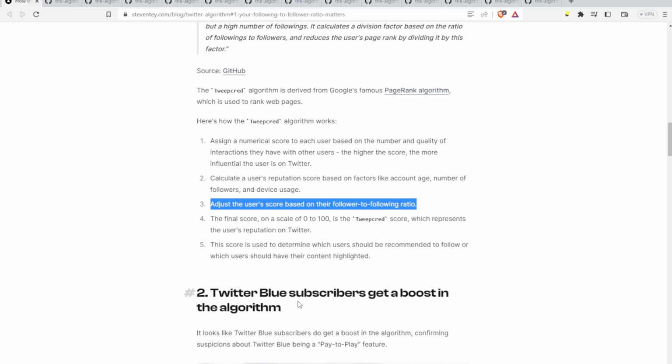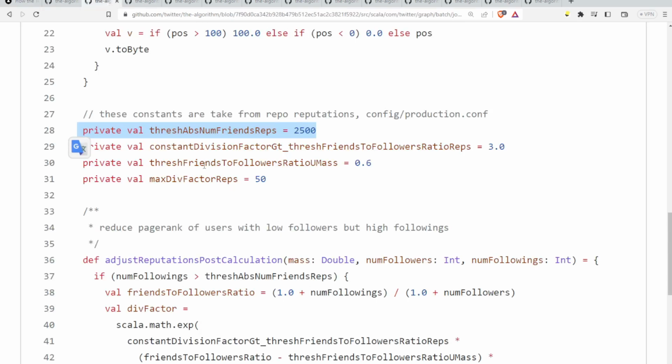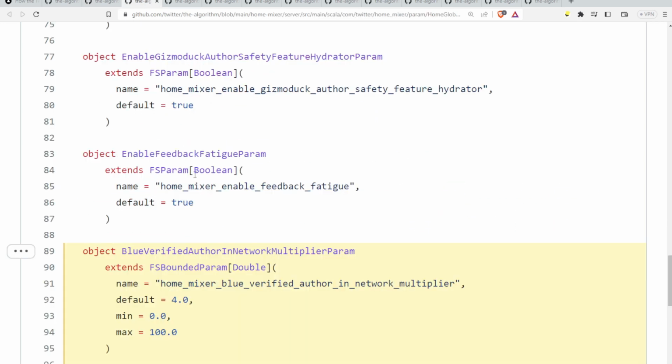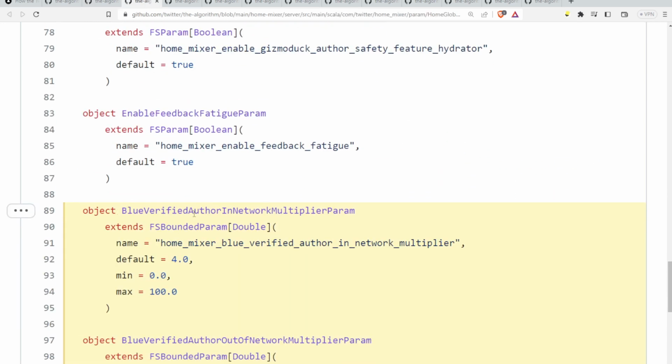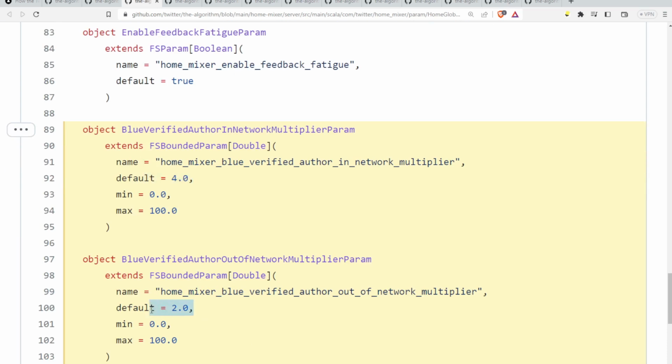So, Twitter Blue subscribers, and some of these we kind of assumed, but now we really know, which is a good thing. Twitter Blue subscribers get a boost in the algorithm. Where's that one? That's not here. Again, all these tabs are very confusing. So this is Blue Verified Author in Network. I don't know what that means. It may mean if the users follow each other, that would be considered in network. They get a multiplier of 4. And if they're out of network, again, can only assume, they get a multiplier of 2. I do not have a blue check mark. Don't plan on buying one.